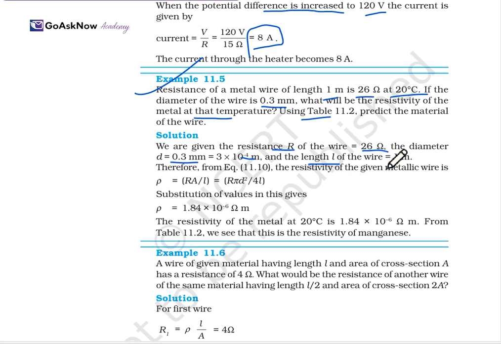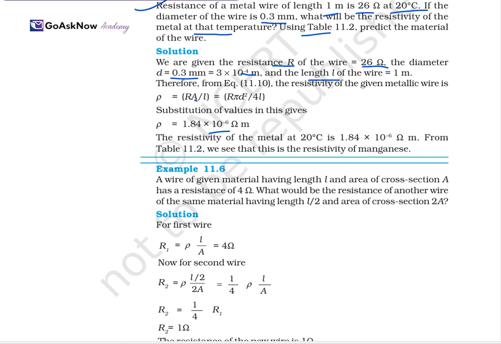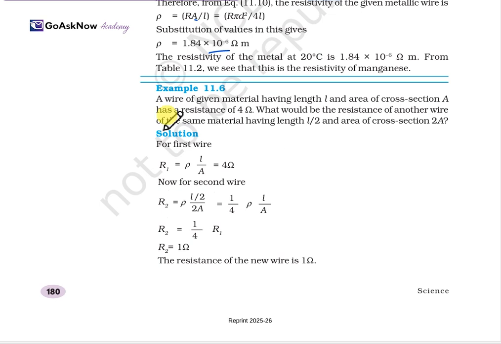Therefore the resistivity of the metallic wire is rho equals RA upon L. Here A is the area, which is πd² upon 4, so rho is πd²R upon 4L. Just substitute the values and we get rho equal to 1.84 × 10^-6. So the resistivity of the metal at 20 degrees Celsius will be 1.84 × 10^-6 ohm meter. Here we have calculated the resistivity. Now let's move ahead with another one: a wire of a given material having length L.